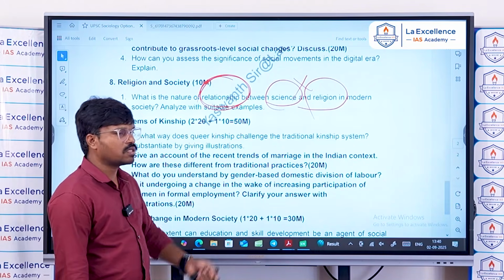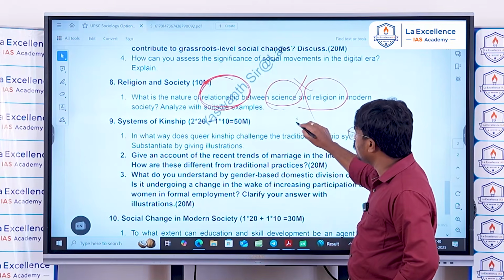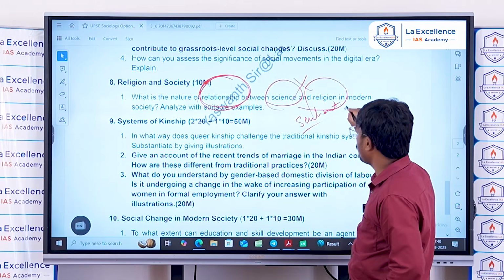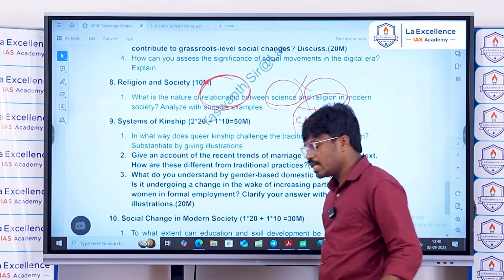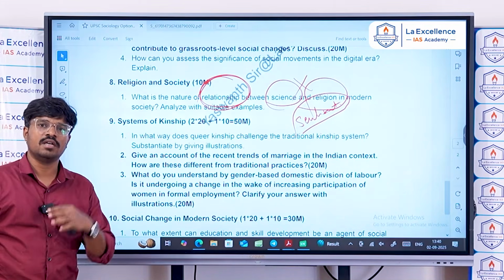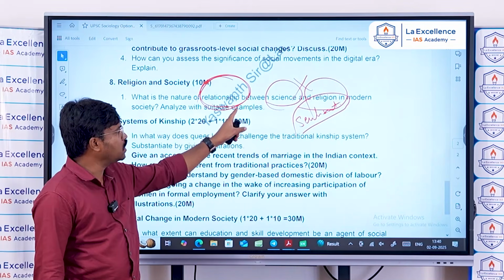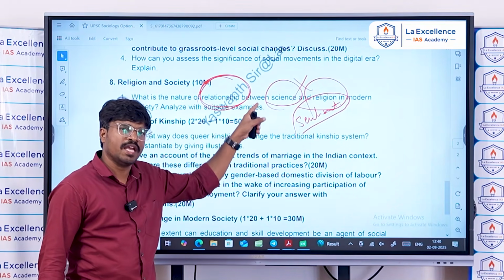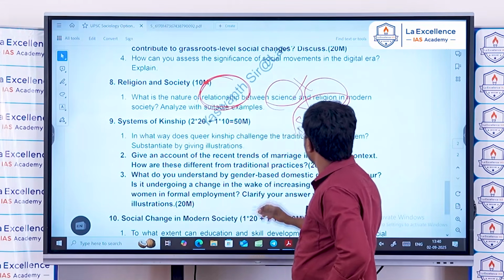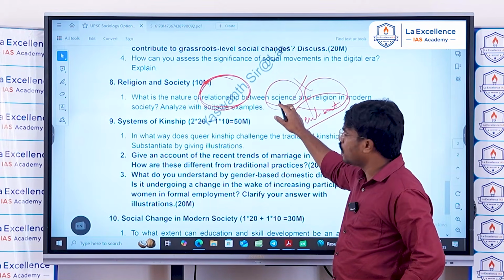In all aspects of modern society, though the phenomenon of secularization is happening, that means we are maintaining distance from religion in multiple aspects like politics, despite that, religion is playing a very important role in society, and science is not completely dominant.